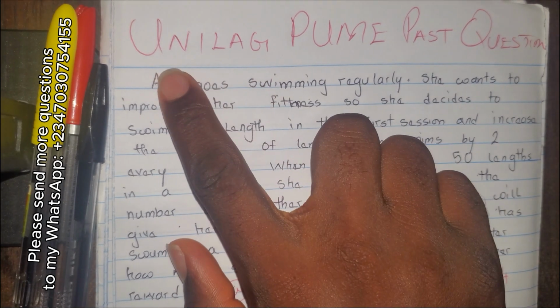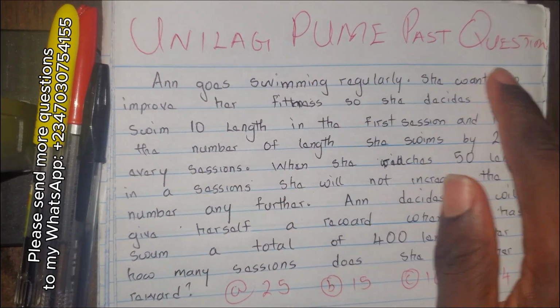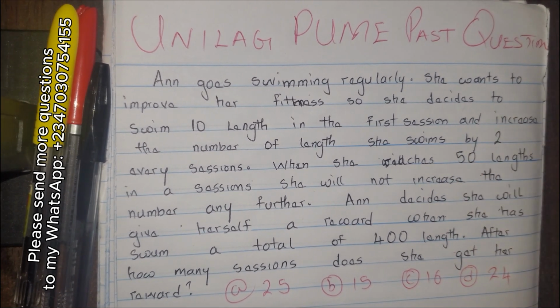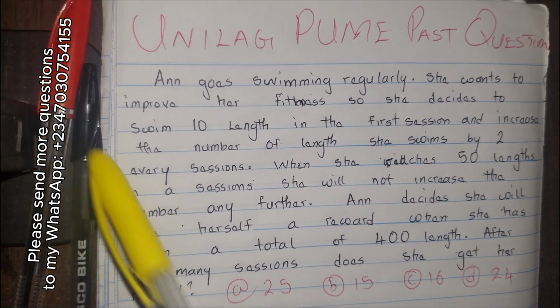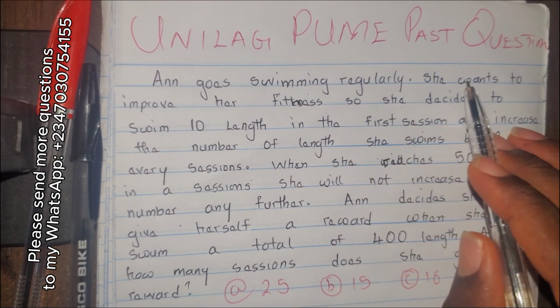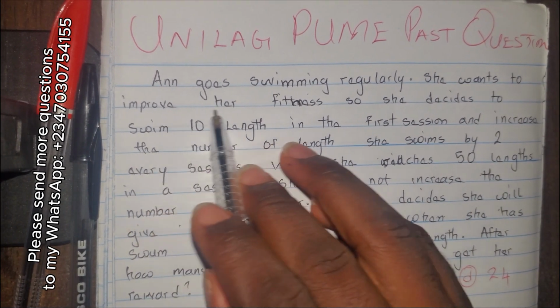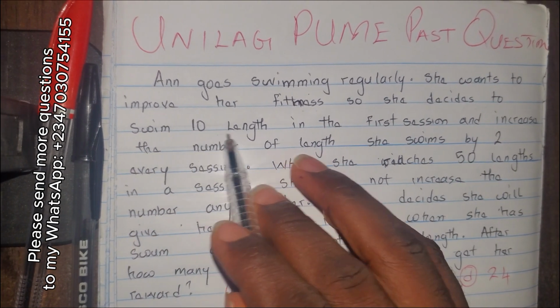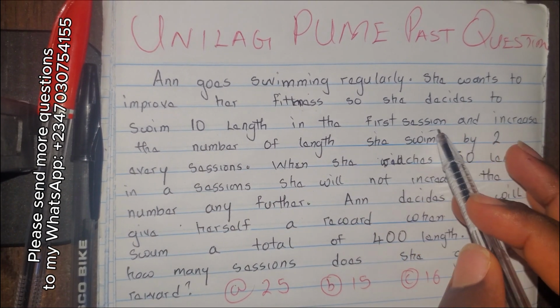Now today we'll be treating a Unilag post-UME past question, and this question has been a challenge to a lot of students. So I'll be answering this question real quick. This question says, Anne goes swimming regularly. She wants to improve her fitness, so she decides to swim 10 lengths in the first session.